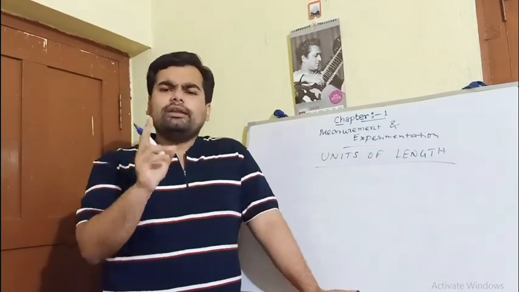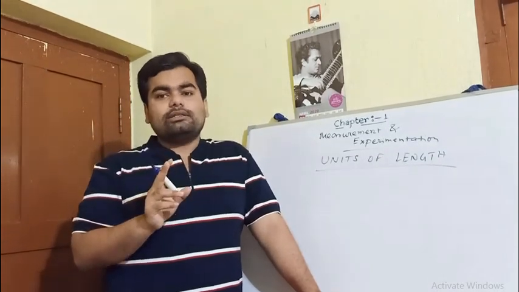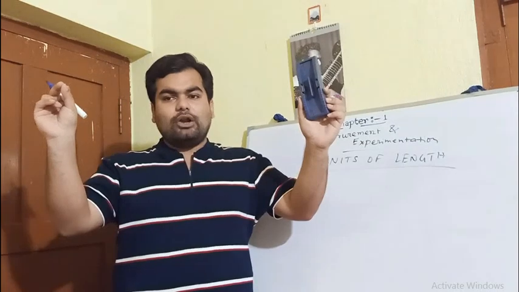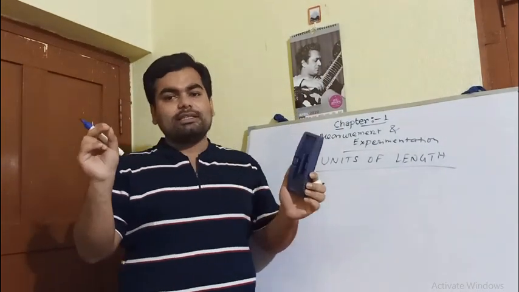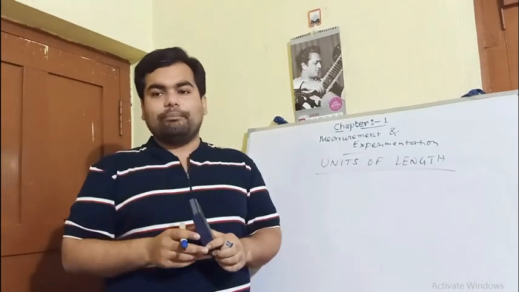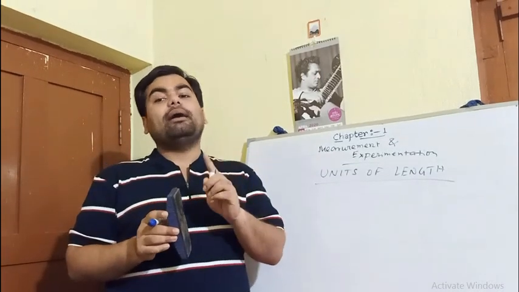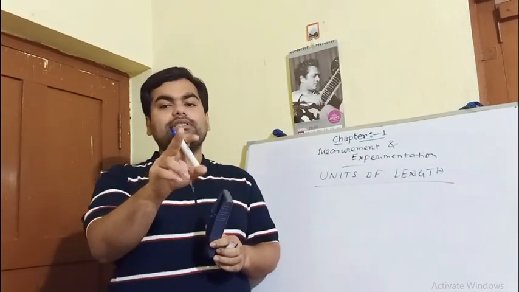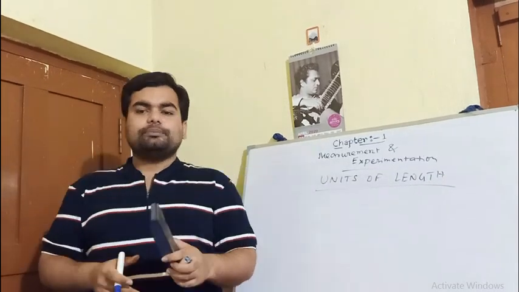In the year 1899, meter was defined as the distance between two marks drawn on a platinum-iridium rod, which contains 90% platinum and 10% iridium, kept at 0 degrees Celsius in the IBWM near Paris. IBWM means International Bureau of Weights and Measures.